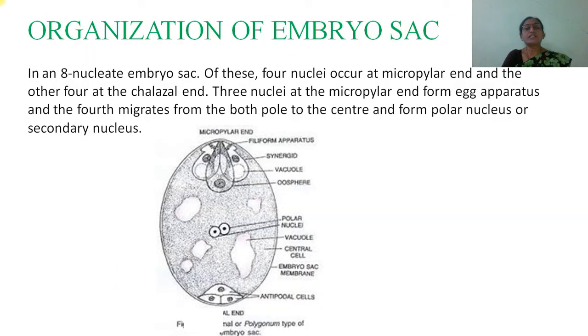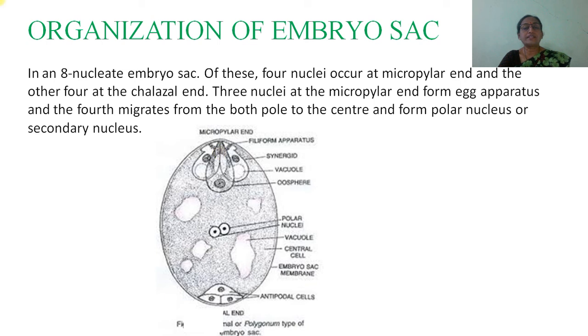Then the organization of the embryo sac. In an 8 nucleate embryo sac, 4 nuclei occur at the micropylar end and the other 4 at the chalazal end, and from the micropylar end there is formation of the egg apparatus.